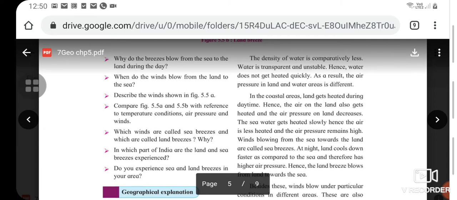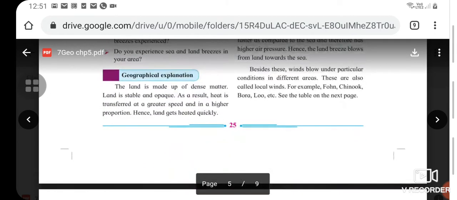This is an important and interesting question. You can find out what sea breeze and land breezes are further in the chapter, and this is important. In which part of India are the land and sea breezes experienced? Do you experience sea and land breezes in your area?